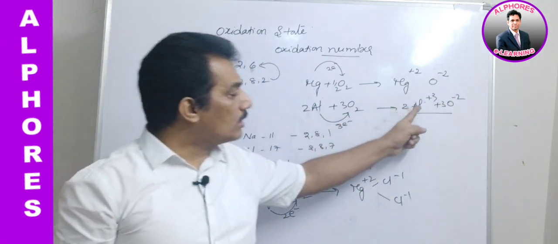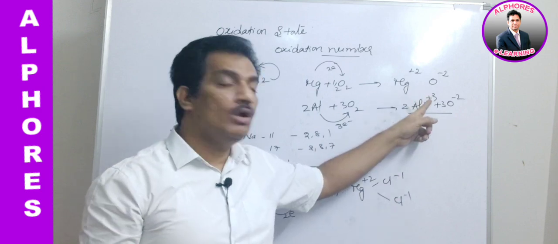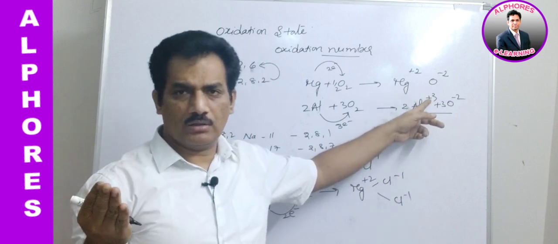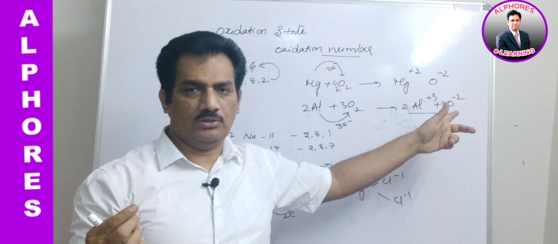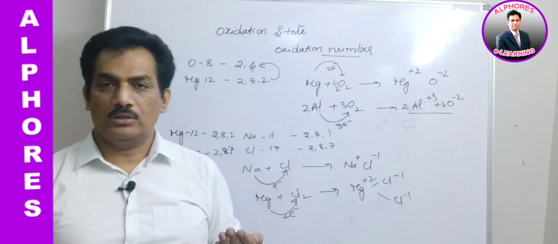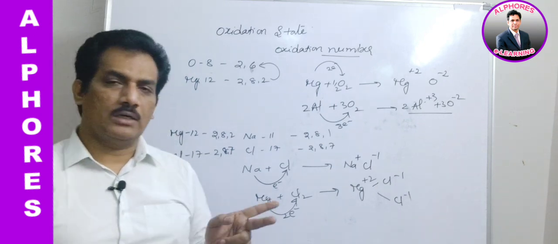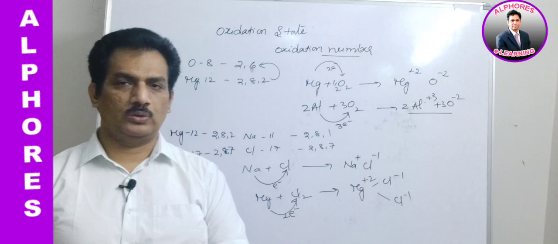Each aluminium atom will donate electrons and hence is positive. How many electrons? 3 electrons, and thereby +3. And each oxygen atom will accept electrons, thereby a negative charge. How many electrons accepted? 2 electrons, and hence it is -2.